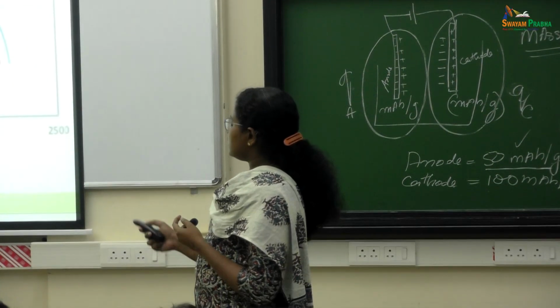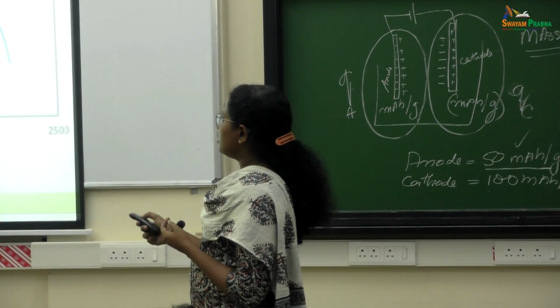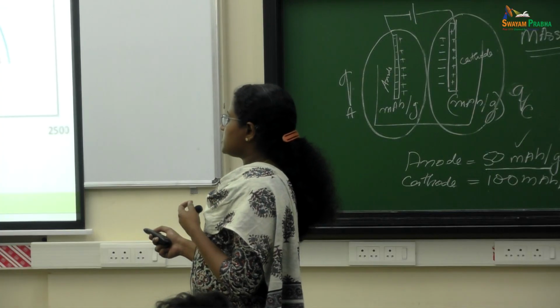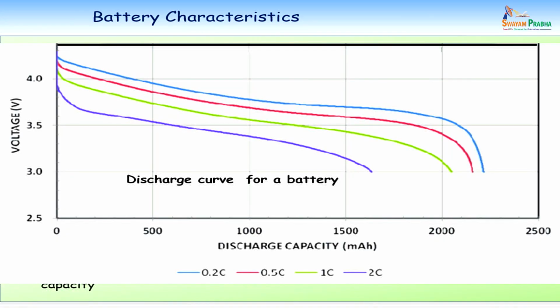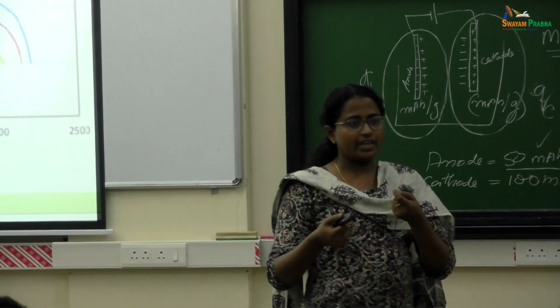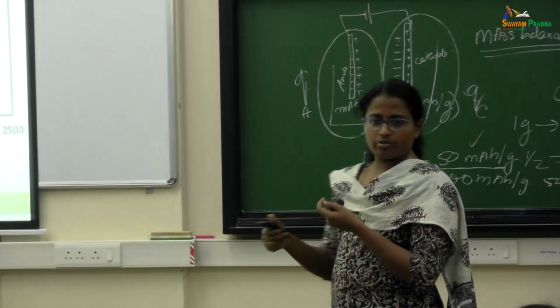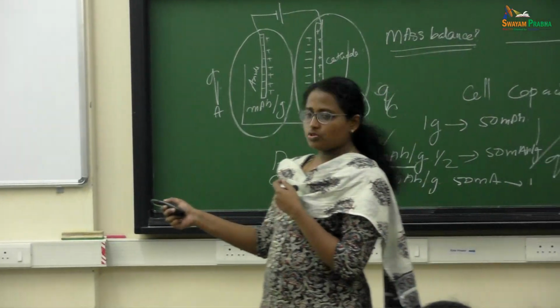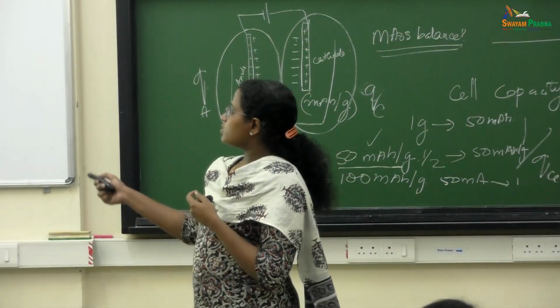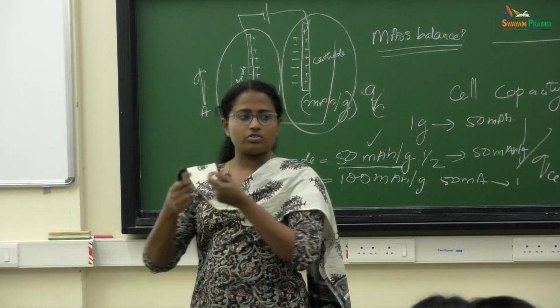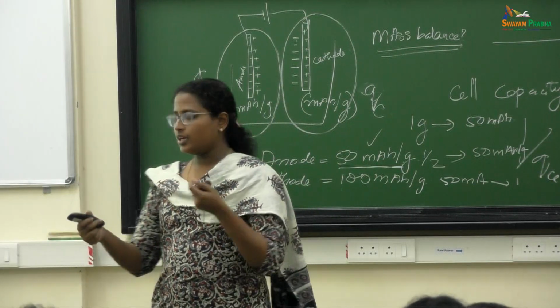So basically this is the discharge curve, how it looks. This is voltage versus discharge capacity. You can see at higher C rating, that is 2C, your capacity drops, because you are applying a very high load. If you are running a lot of applications on your mobile, your mobile will get drained soon. So you are putting a lot of work on the battery, that is called the 2C rating. And if it is 0.2C, it shows a higher capacity because you are doing a smaller amount of work.